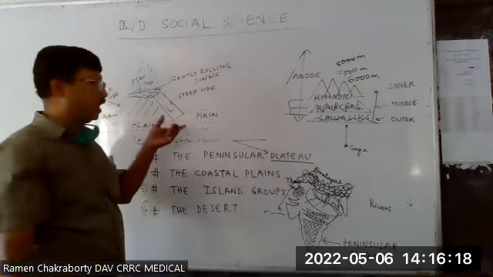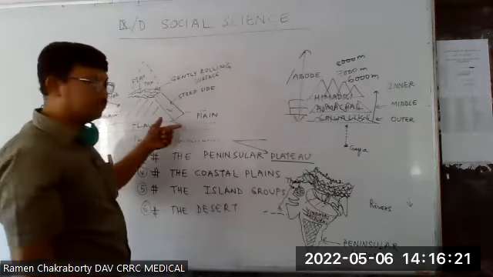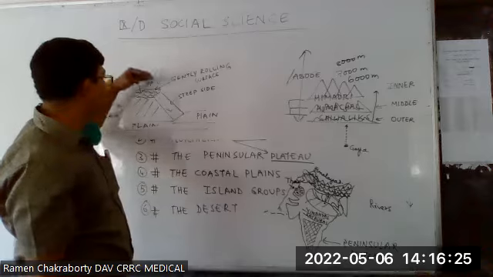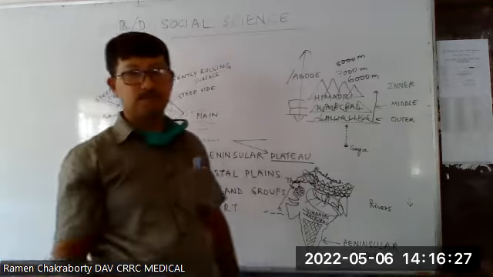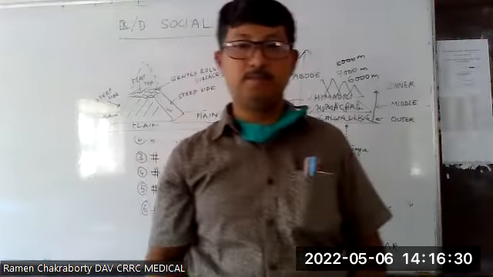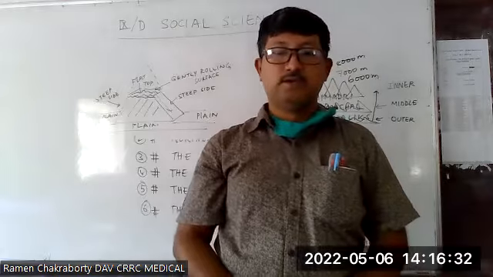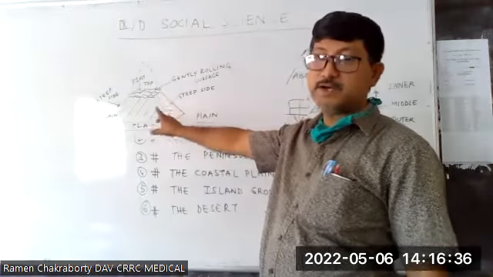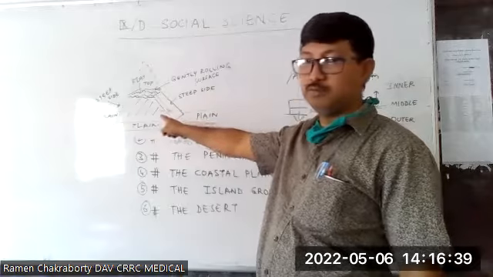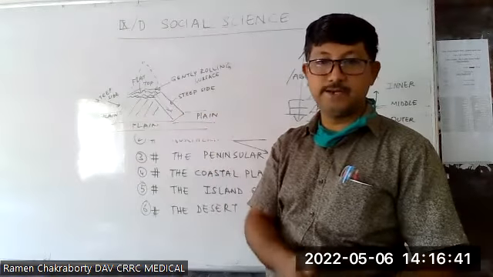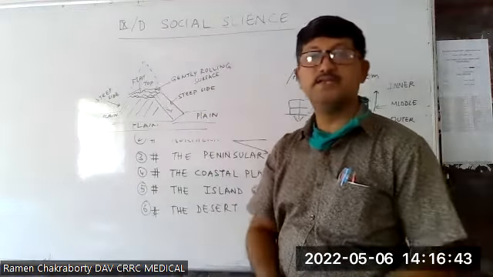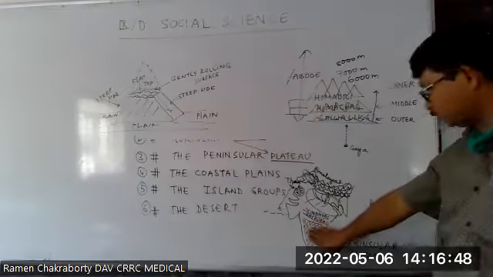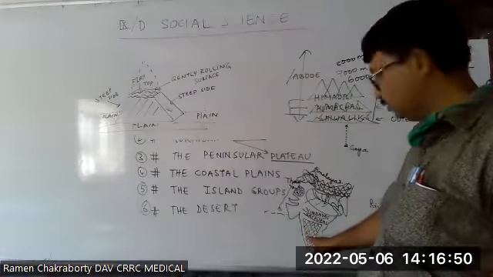The plateau is higher than the plain area surrounding it. It is moderately high, and it has steep sides and a flat top. So there are 3 points we have to remember about a plateau. Now plateaus are rich in minerals. Most of the coal, iron, aluminium, copper, basic minerals and metals are found in the plateaus of our country. That means this part of our country is mineral rich.